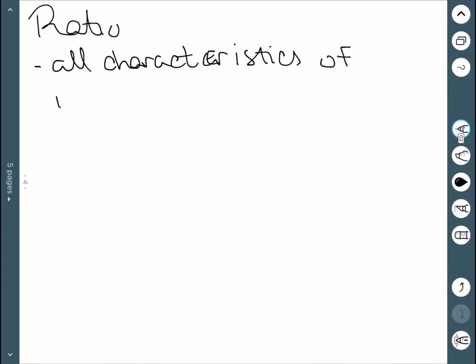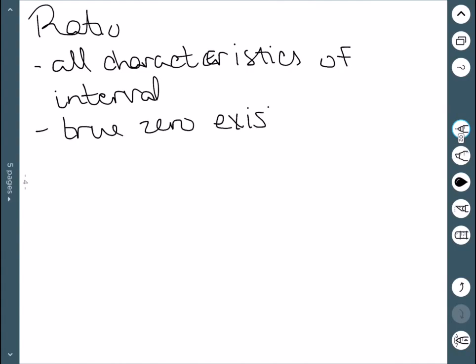And finally, we have ratio. This has all the characteristics of the interval level of measurement, but a true 0 exists now. Once again, true zero just means zero actually means the lack of something.